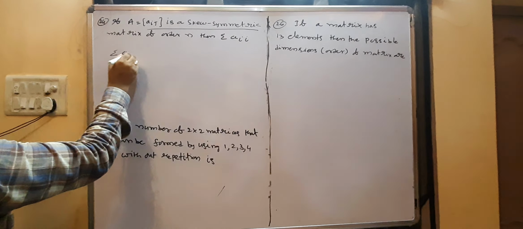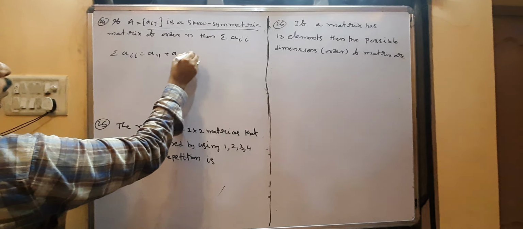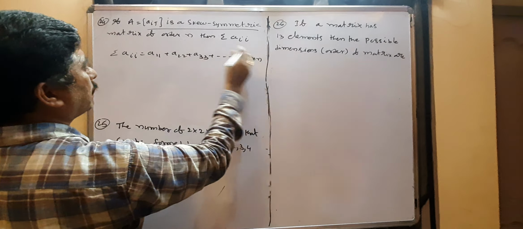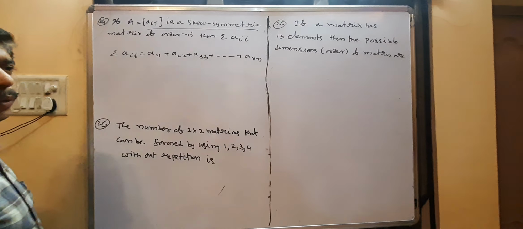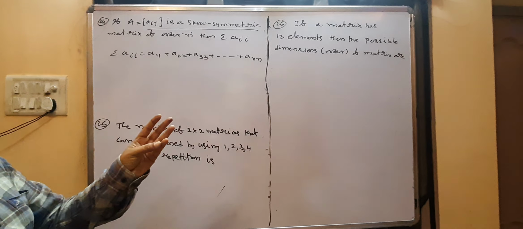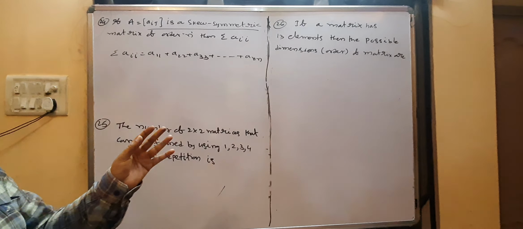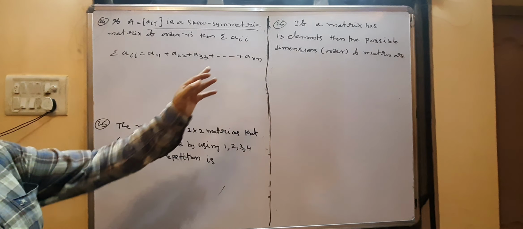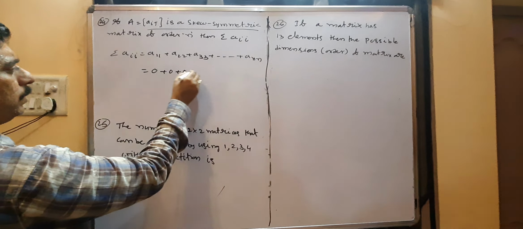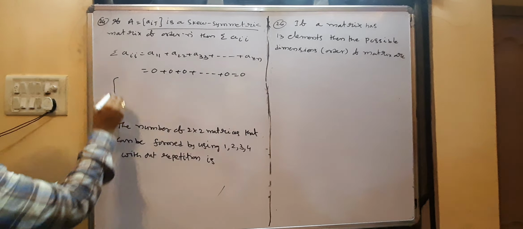So sigma aii means a11 plus a22 plus a33 and so on up to ann, since order n is given. All diagonal elements are 0: first row first element 0, second row second element 0, third row third element 0, nth row nth element 0. So these all values are 0 plus 0 plus 0 and so on, that is 0.